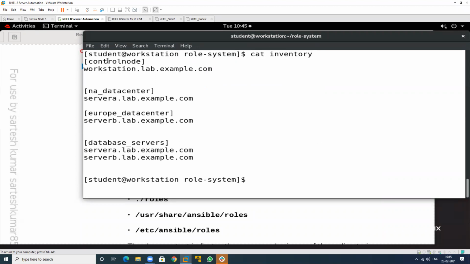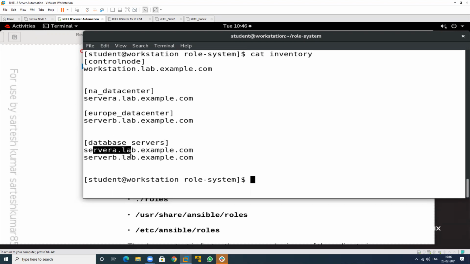So see this one, we have the control node also. This is the workstation, this is the NA data center, this is the Europe data center, and this is the database. In this we have only two machines, server A machine and server B machine. So we have the control node, that is the workstation, NA data center, that is the A machine, and Europe, that is the B machine. We have a data server.